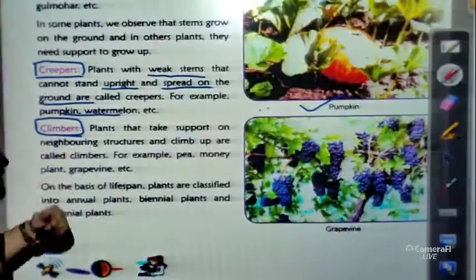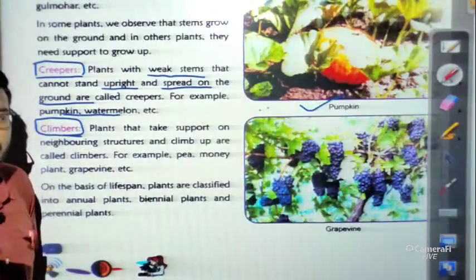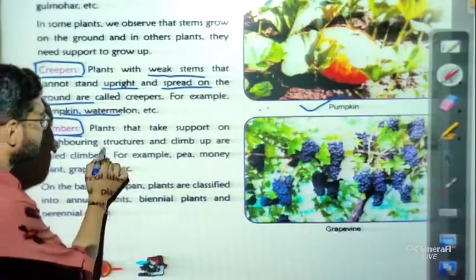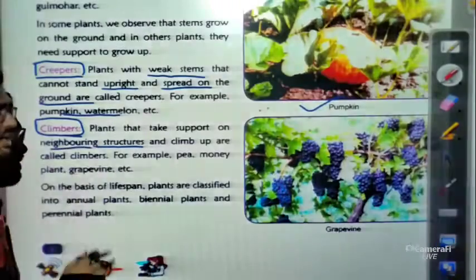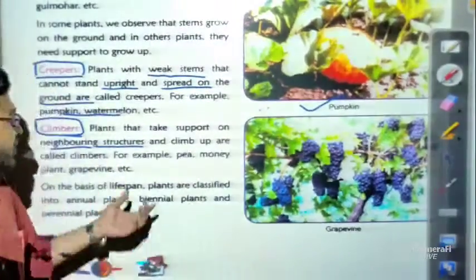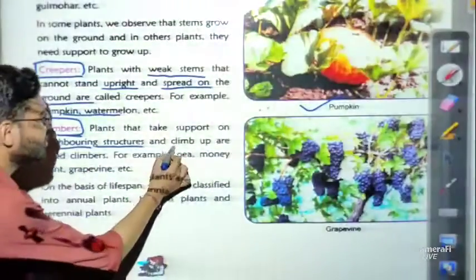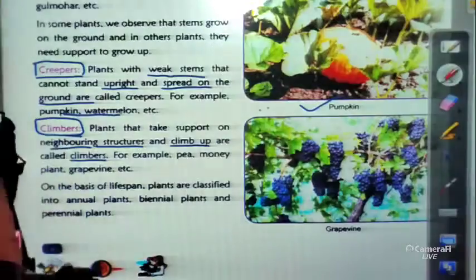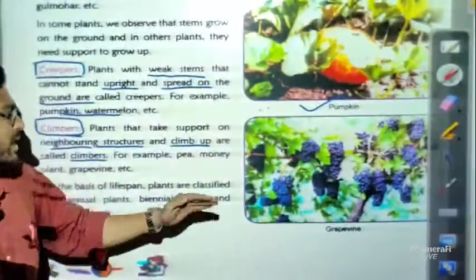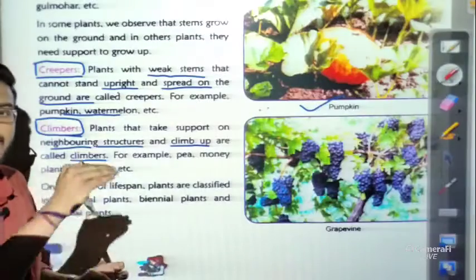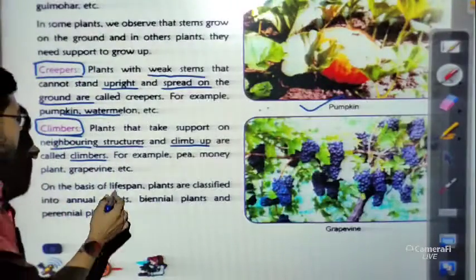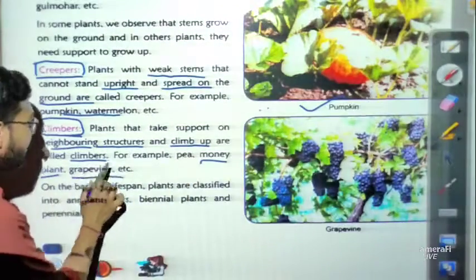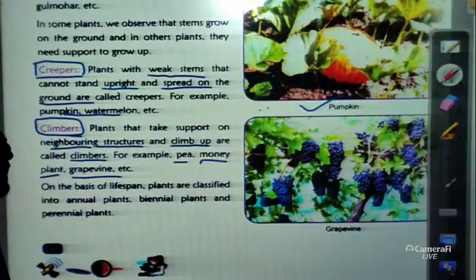Next thing is climbers. Climbers means plants that take support on a neighboring structure. If there is any supporting structure, they can take support on the structure and climb up. They are called climbers. Climb means to climb up. So if any support is there, they can climb through the support. For example, money plant, bean, pea. These are the examples.